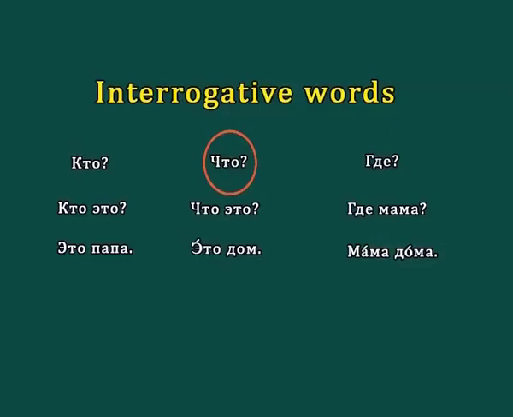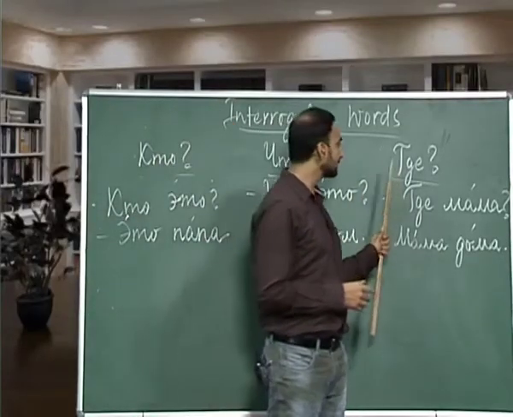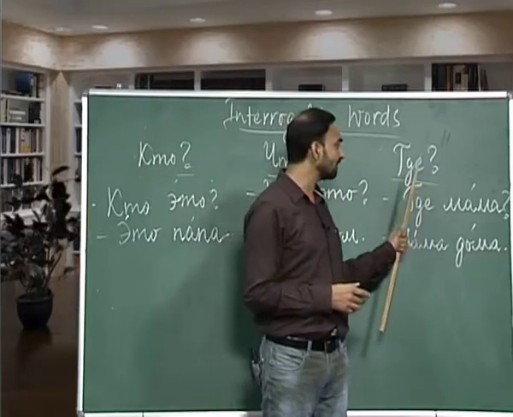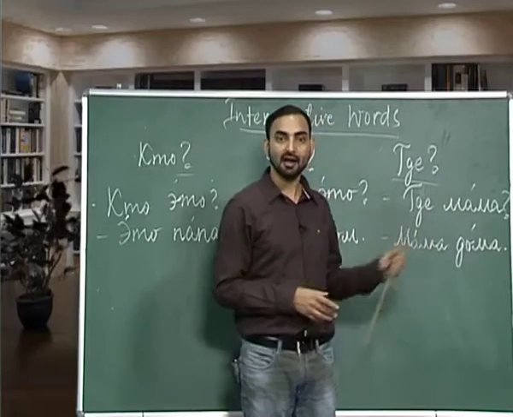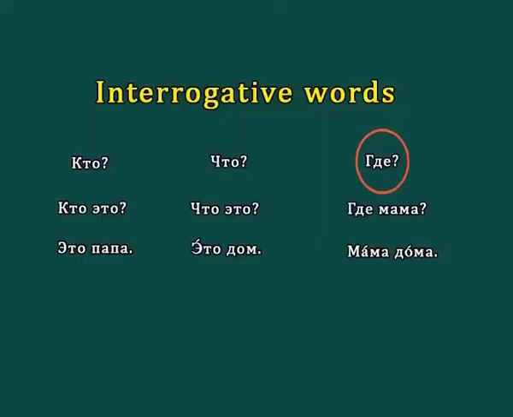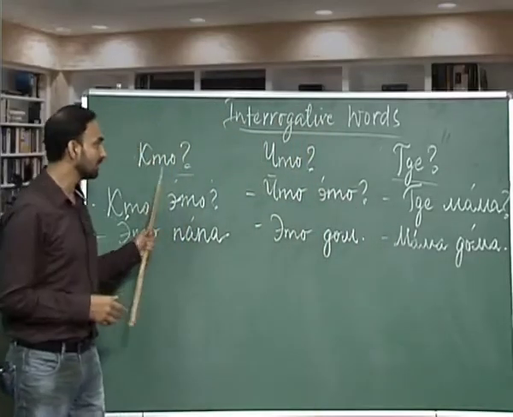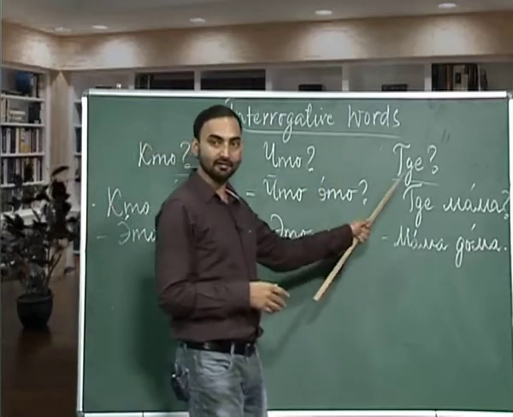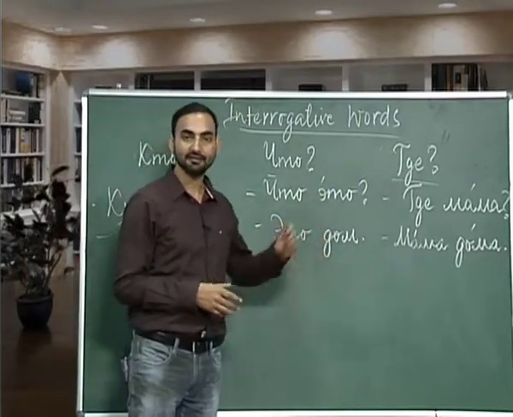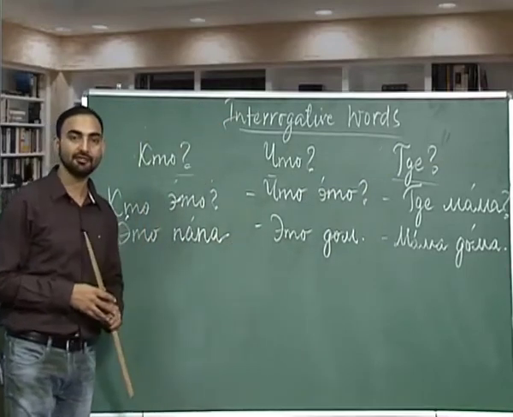Shto is what. And the third interrogative word is g, d, ye, and please remember, ye is a soft vowel and it comes after a soft consonant. So, how will you pronounce this? Gdje. Gdje is where. So, we have who, what and where. How do we ask a question with these 3 interrogative words? I have written some questions with these 3 interrogative words here.